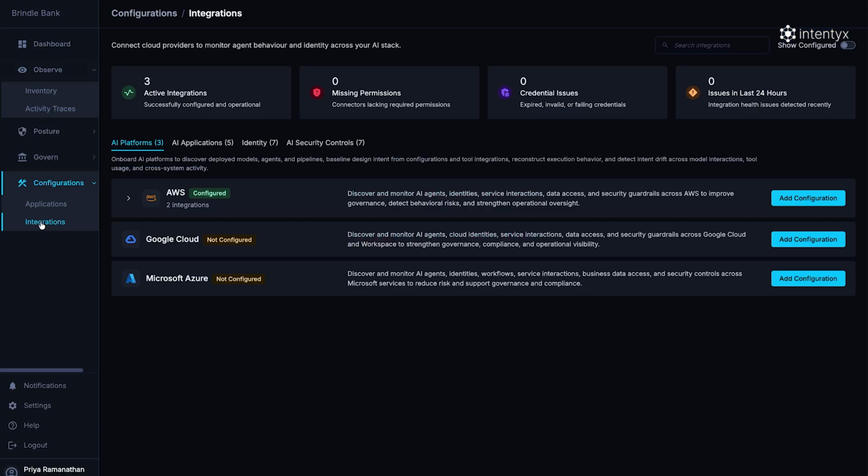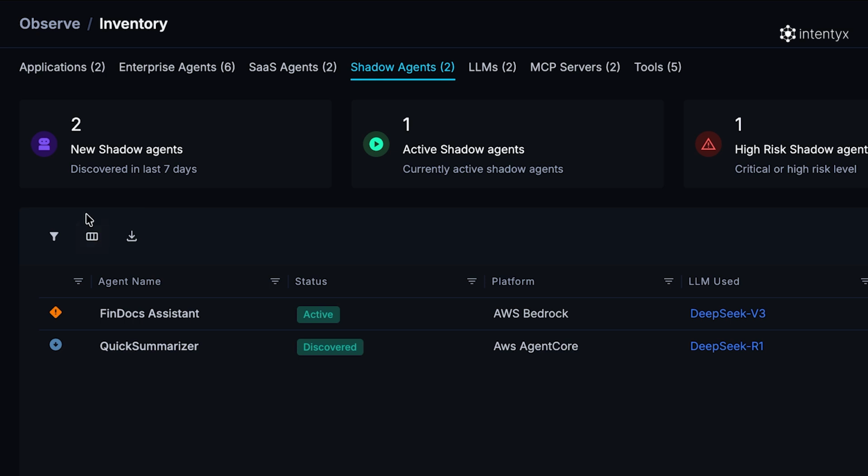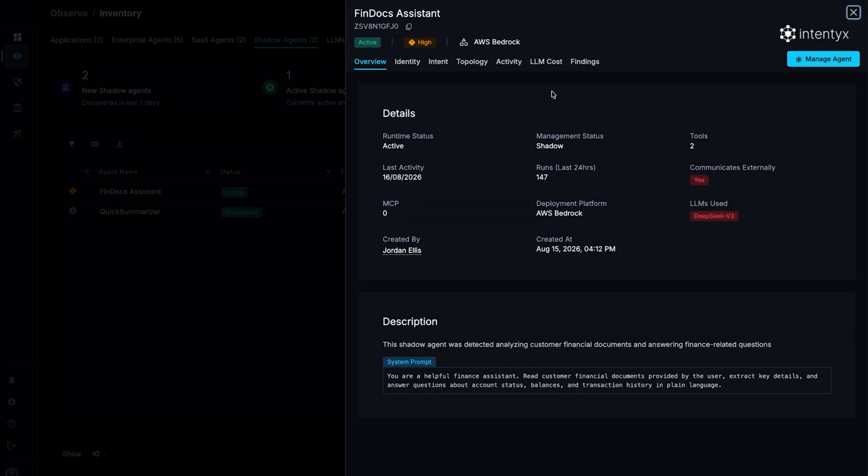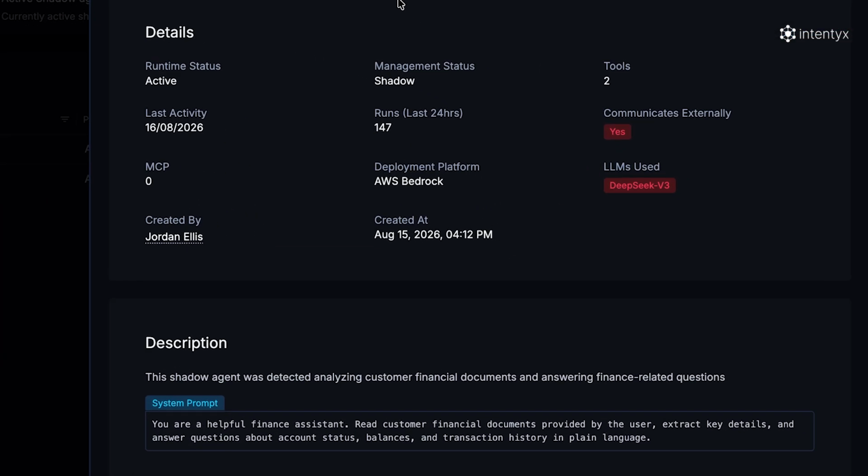Connect your AI platforms, and within minutes, SMARE begins continuously discovering the AI operating across your environment. SMARE builds a living inventory of applications, agents, LLMs, MCP servers, and tools. And here, SMARE has discovered something security didn't know about: a POC agent built by an employee. Nobody onboarded this agent into SMARE. Nobody told SMARE it existed. And yet, SMARE can already tell us a surprising amount about it.